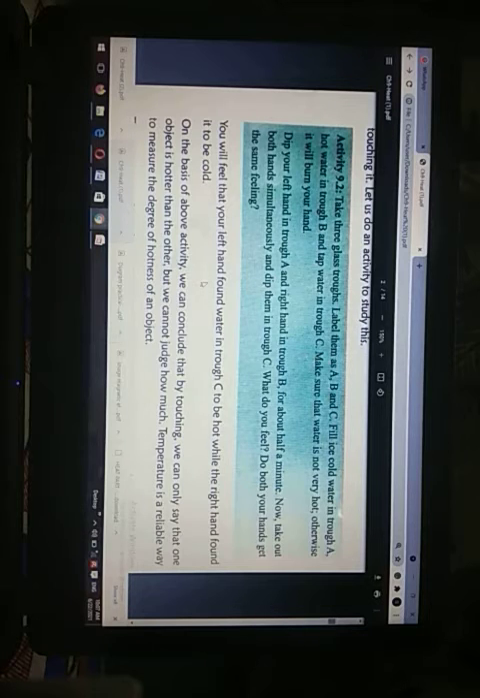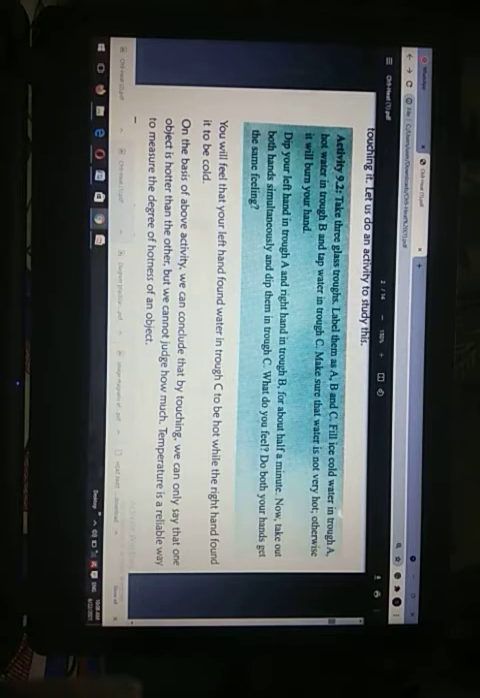Now you know that the heat of ice, the heat of hot water and the heat of tap water are different. So we have to make sure that the hot water is not very hot, otherwise it will burn your hand. You have to dip your left hand in trough A and your right hand in trough B, and after half a minute, you have to take out both hands simultaneously and dip them in trough C.